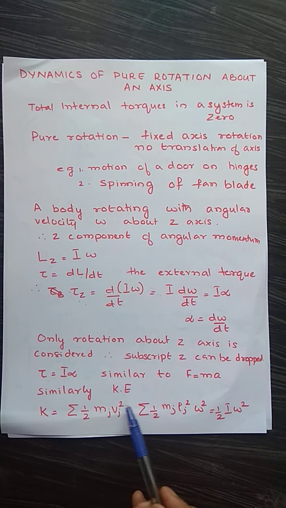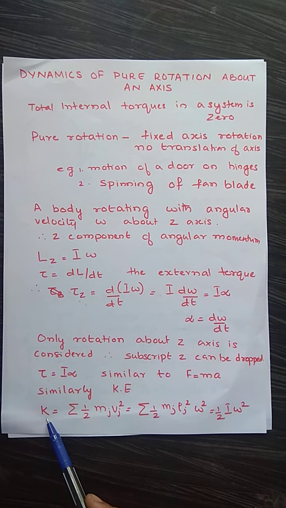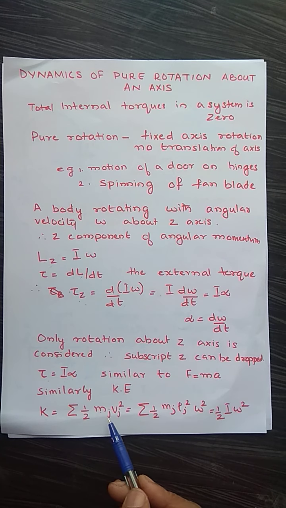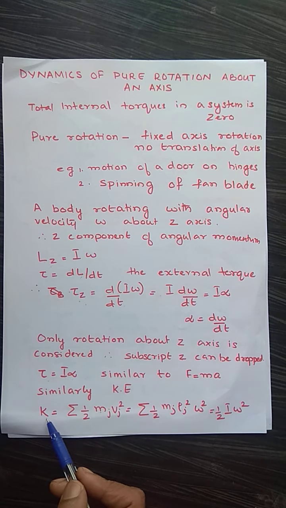Similarly, the expression for kinetic energy. Kinetic energy is half mv squared. The object we are considering is made up of a large number of minute particles. So each of these small particles mj has got a kinetic energy.